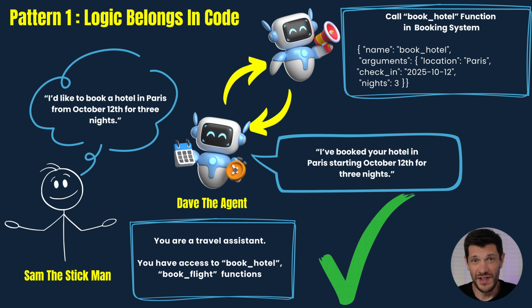The better way is for Dave the agent to provide access to a book hotel function to the LLM. Then the LLM can figure out the booking for itself. It finds the right function to use. The code executes a booking, and the LLM wraps the result in natural language back to Sam, who's now happy to be going to Paris. Clean, maintainable, scalable. Sam is happy and Dave has done a great job.